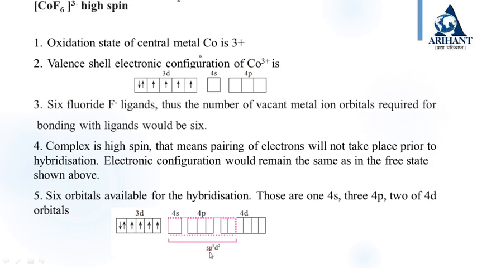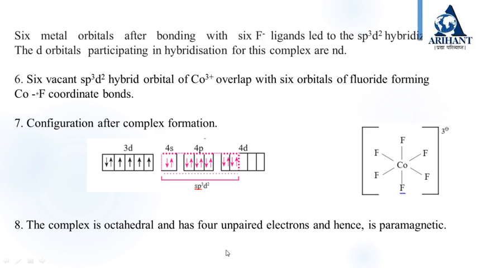So remember, this is sp3d2 hybridization. The 6 metal orbitals after bonding with 6 fluorine ligands lead to sp3d2 hybridization. The d orbital participating in hybridization for this complex is nd. In the last case it was (n-1)d. Now in this case it is nd. So 6 vacant sp3d2 hybrid orbitals of Co3+ overlap with 6 orbitals of fluoride, forming cobalt-fluoride coordinate bonds. So this will be the configuration after complex formation.